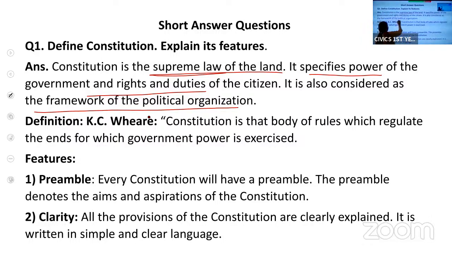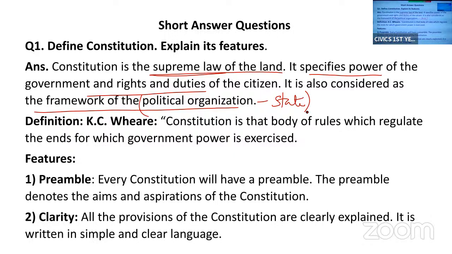How a political organization should function. What is a political organization here? We say the state is a political organization. So how the state should function is mentioned in the constitution. When we say state, it consists of both rulers and the ruled. How the rulers should function, and the rights and duties of the ruled, that is the citizens, are mentioned in the constitution.